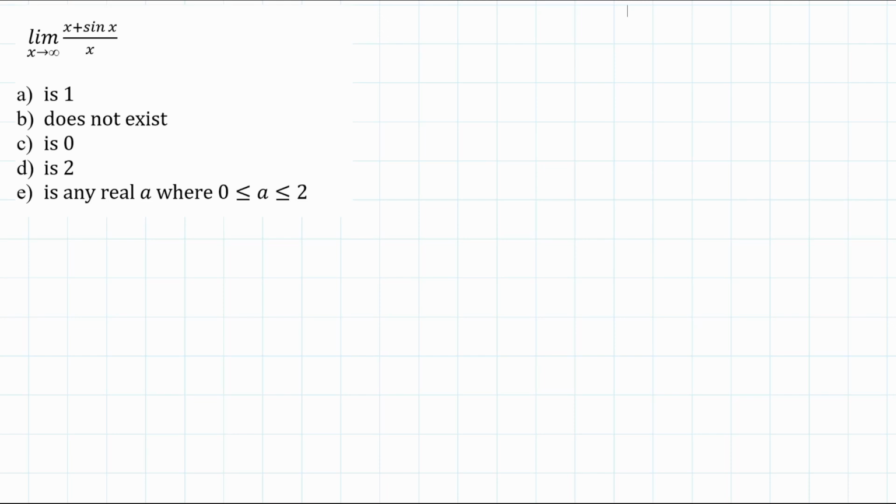Here is a limit that involves sine x over x, and you're tempted to use the famous result of the limit of sine x over x being equal to 1, but remember that this is only valid if x goes to 0, not to infinity.